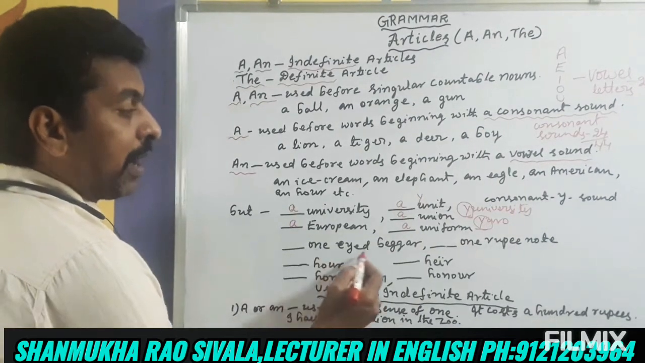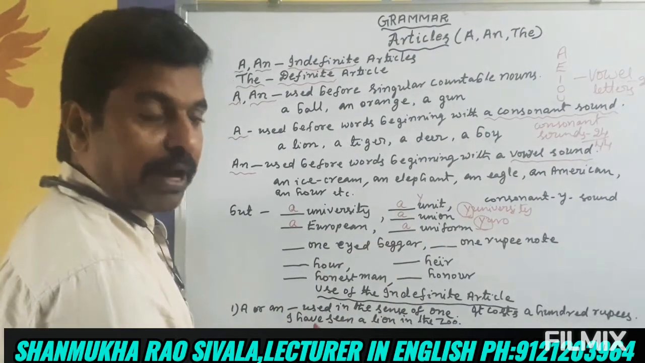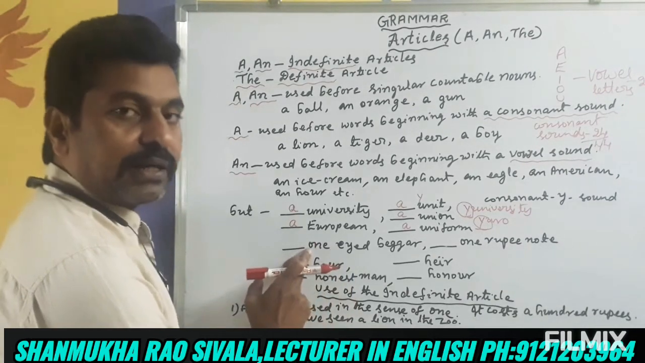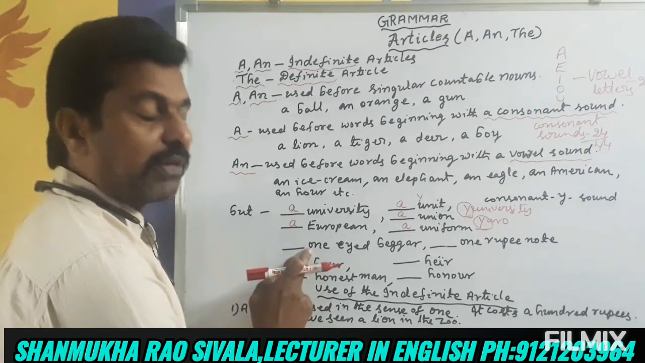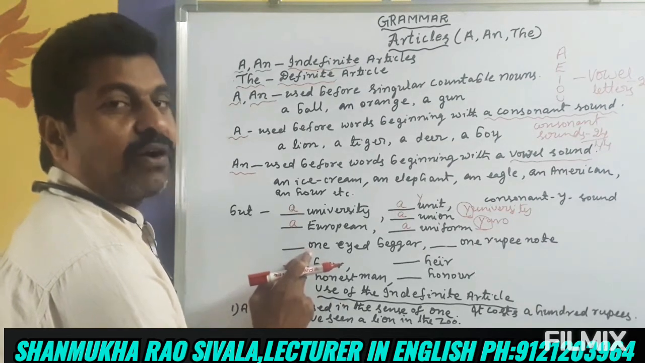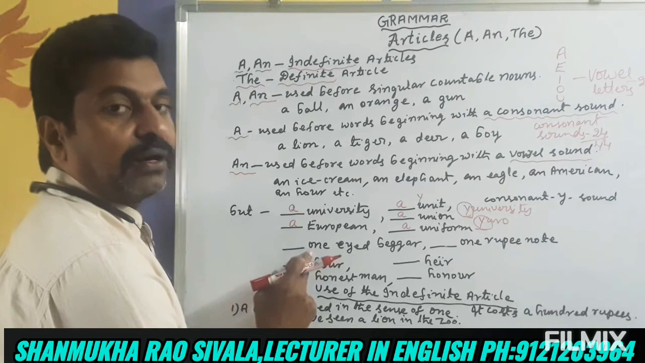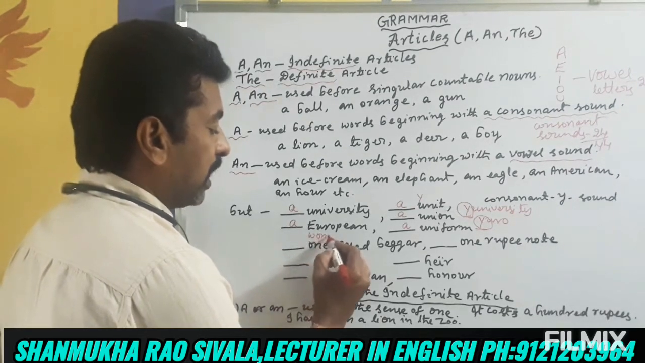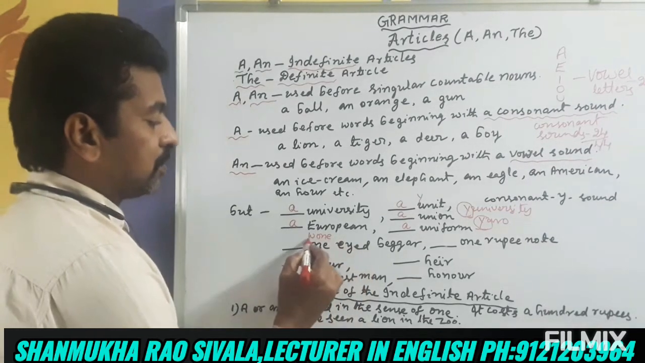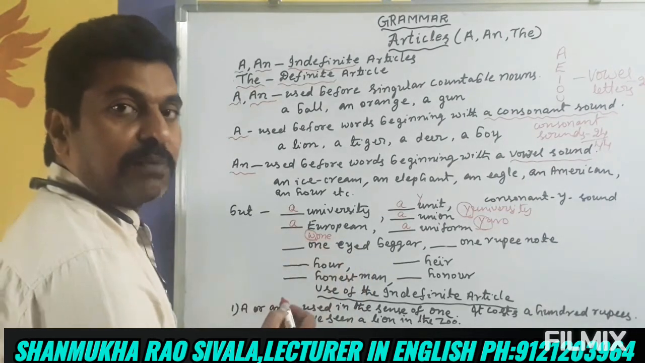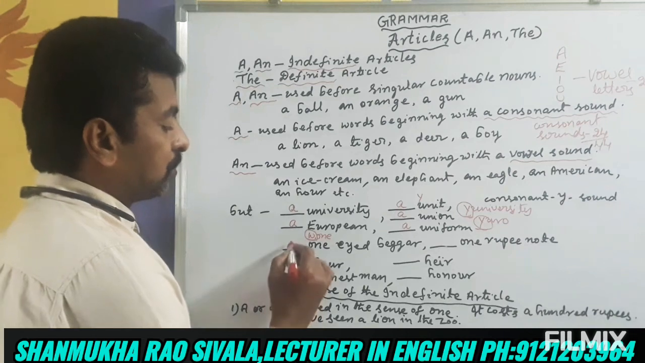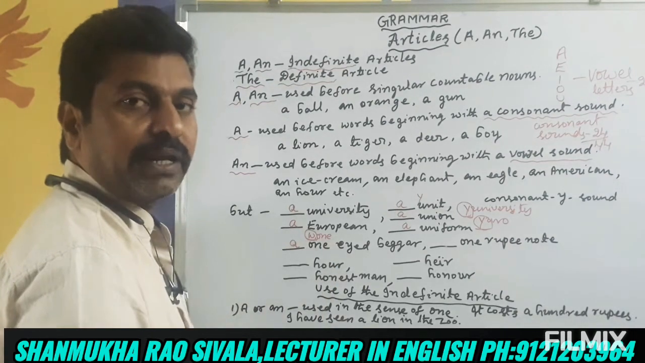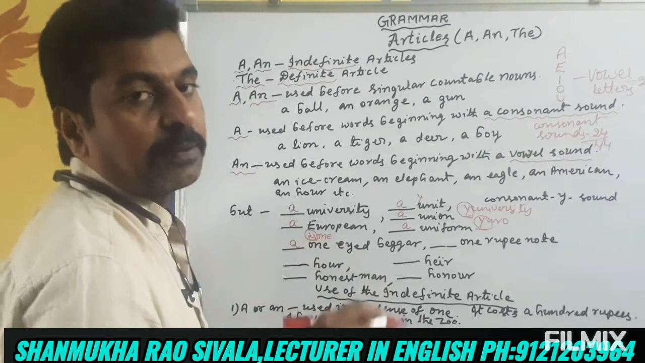Similarly, a one-eyed beggar. This word starts with the vowel letter O, but the sound is a consonant sound. One, wa, one. W-O-N-E, one, so comes the W sound. W is a consonant sound, so here we have to use a: a one-eyed beggar. Before one comes a.